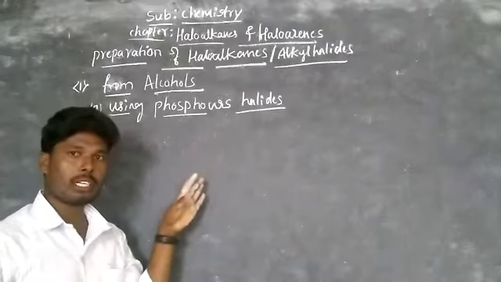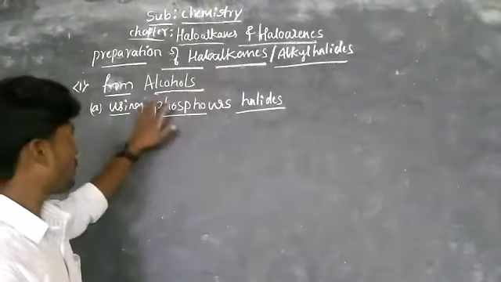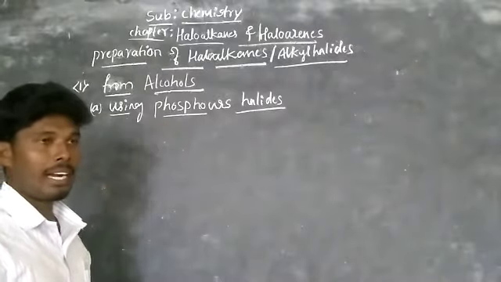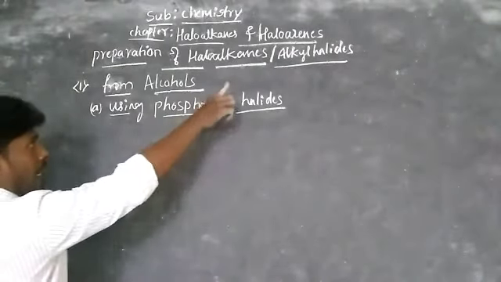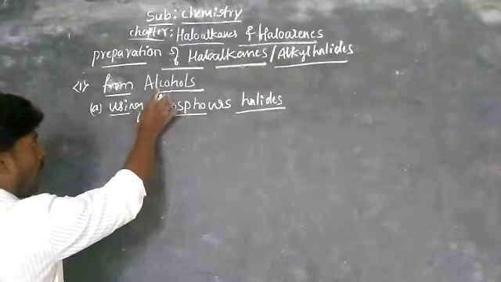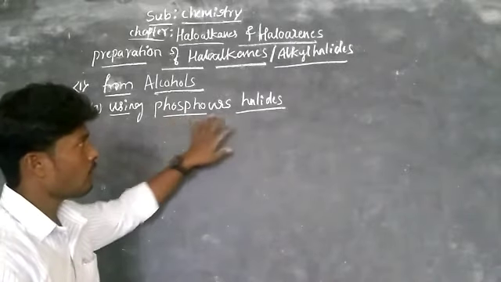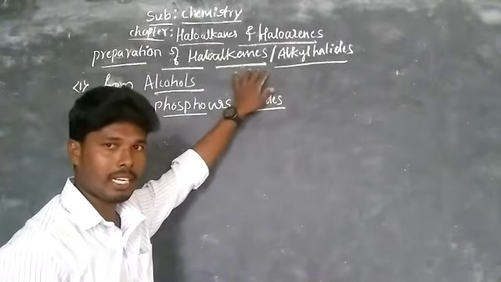Now you know the methods to prepare alkyl halides by using alcohols and phosphorus halides. To prepare alkyl halides or haloalkanes, alcohols are treated with phosphorus halides.